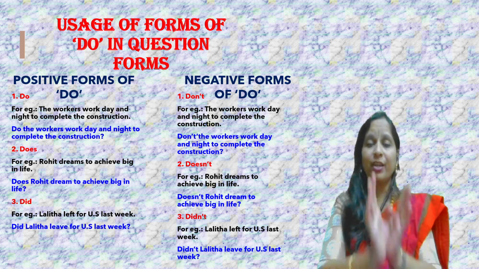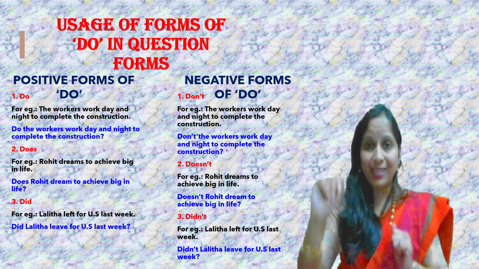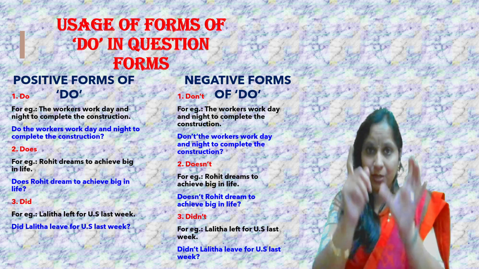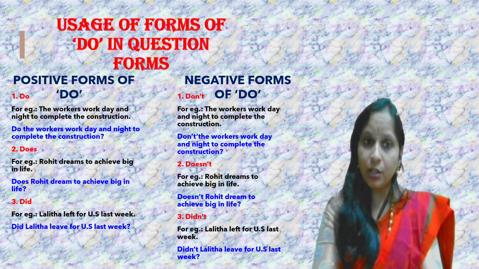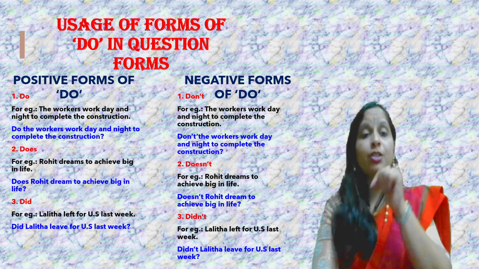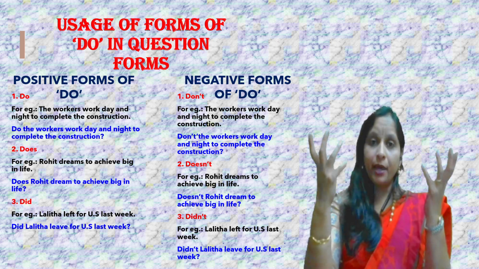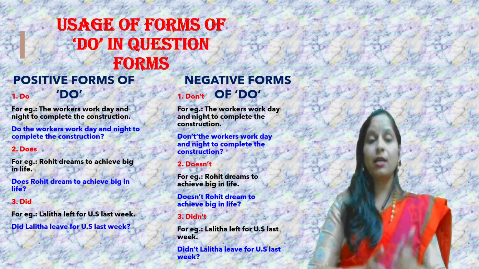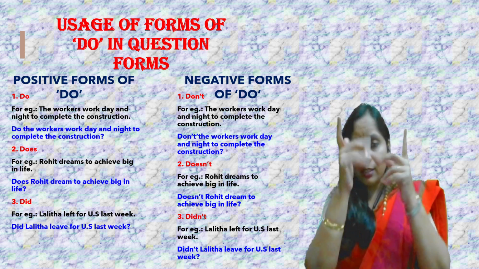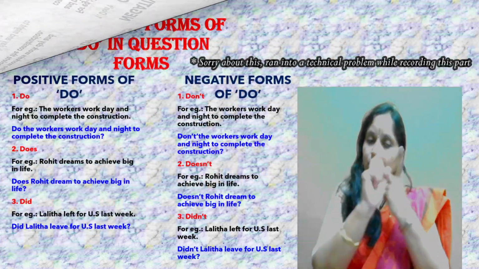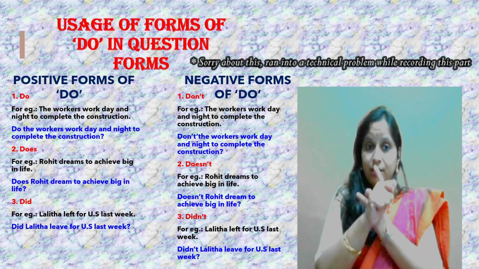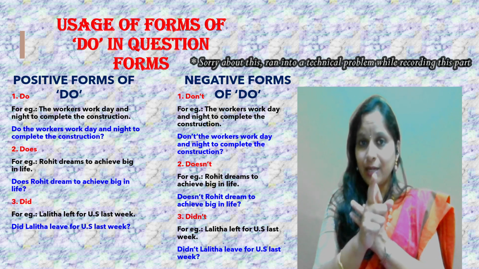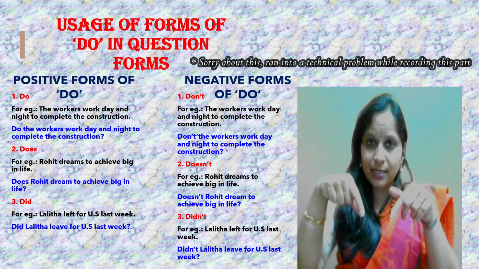I am not talking about Rohit's either. I am just mentioning the proper noun Rohit, which is singular. Rohit dreams to achieve big in life. Rohit begins the sentence, so check the tenses. First of all, Rohit is singular. Dreams. Have I mentioned it as dreamt? No, right? Dreams is present tense.